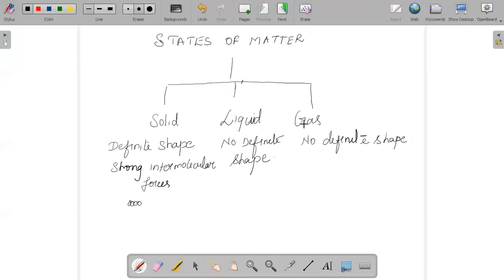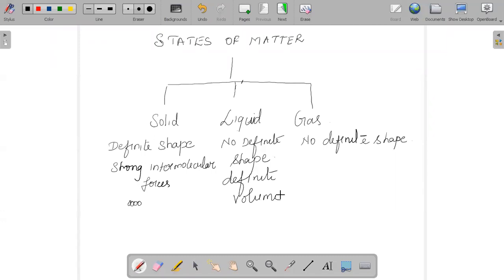A liquid does not have a definite shape, and it will take the shape of the container. In whichever container you put the liquid, it takes the shape of that container. It does not have a definite shape, but of course a liquid has a definite volume. That is important.